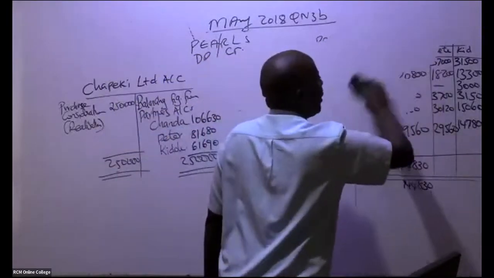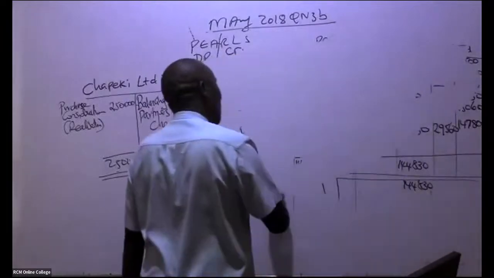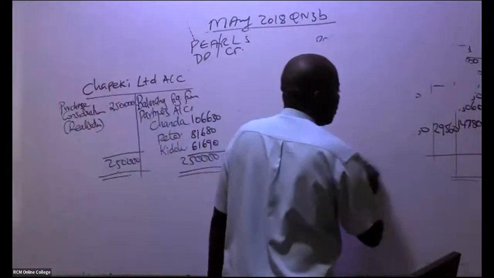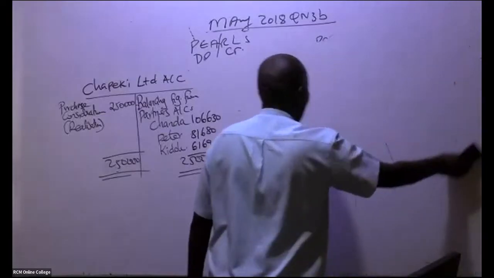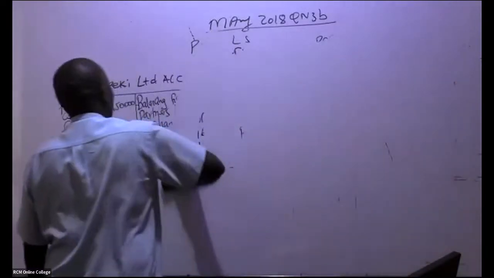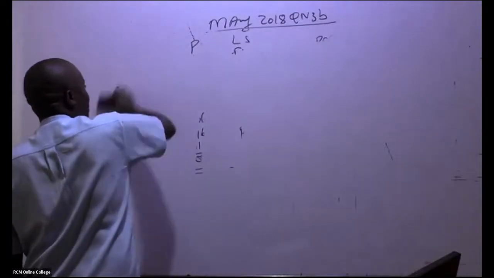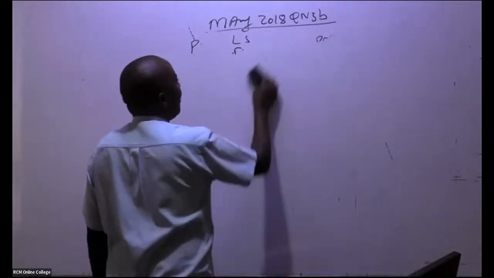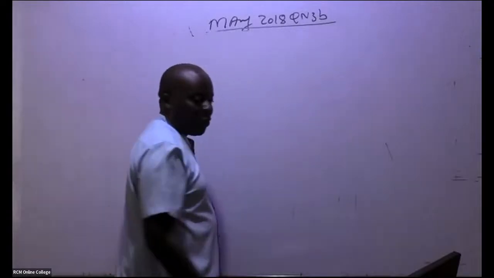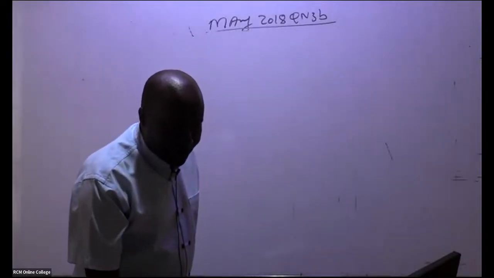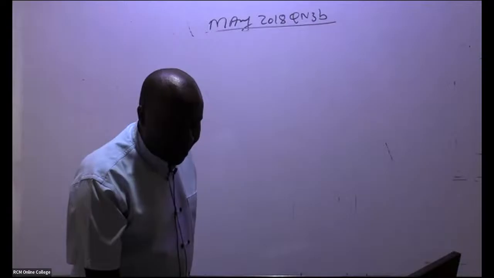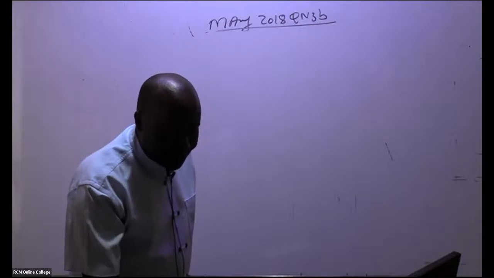So they want me to do a balance sheet. When they want me to do a balance sheet, there is an account that is really, really important for us to do. So they want me to do the statement of financial position, the opening one. As we take over those assets and liabilities, they want me to do the opening one. But before that, it will be very important to do a business purchase account.